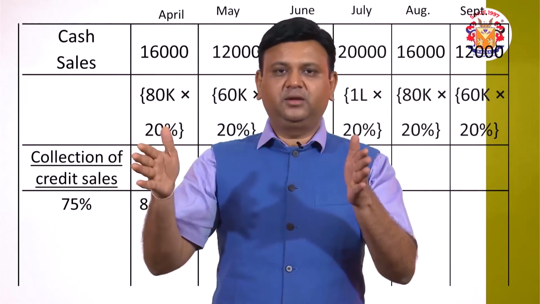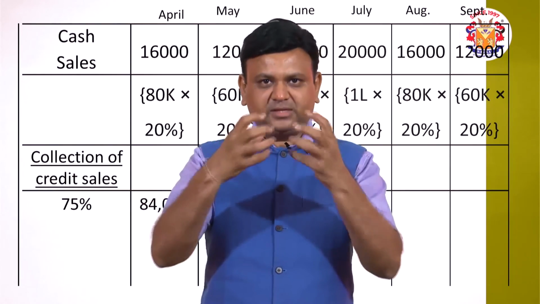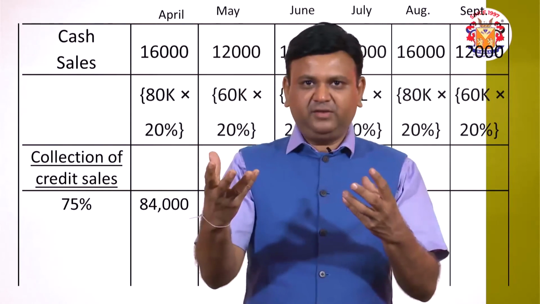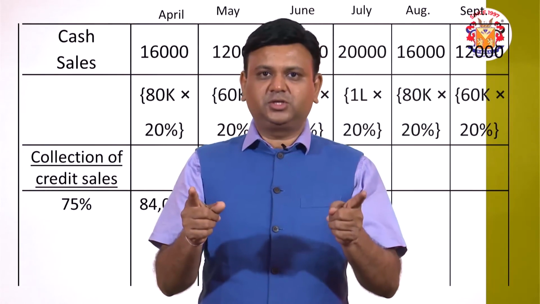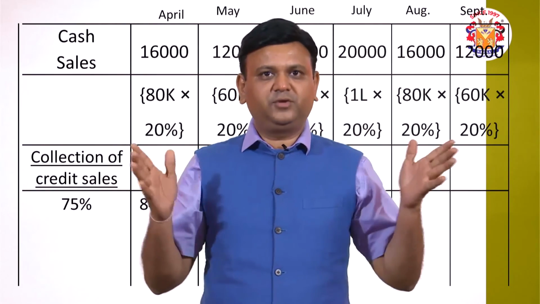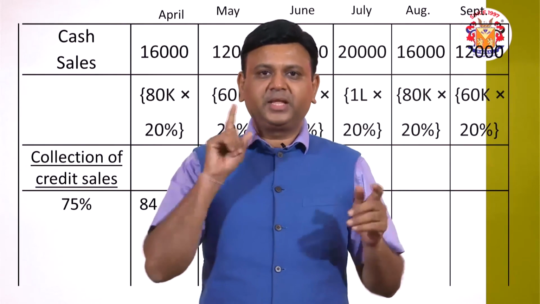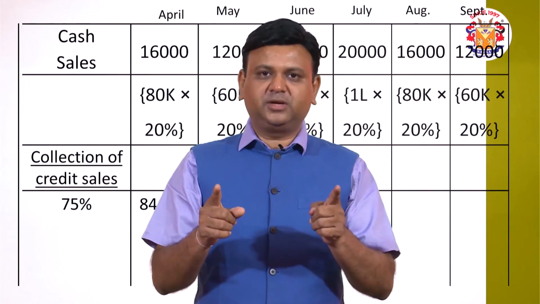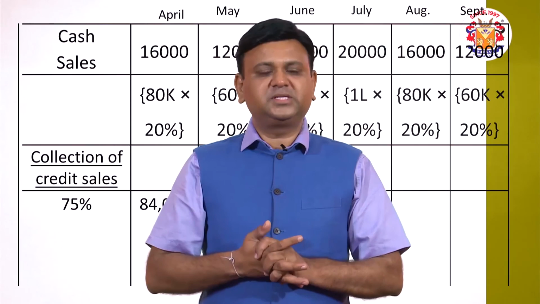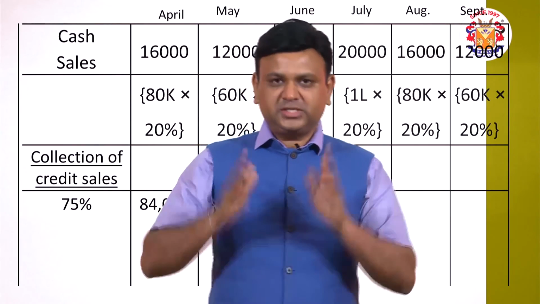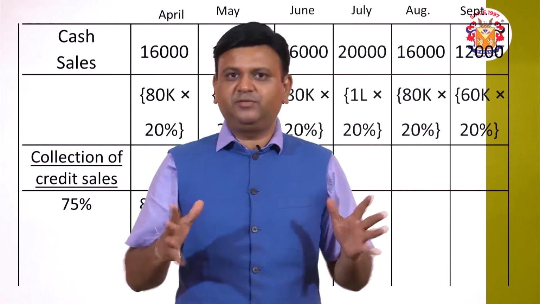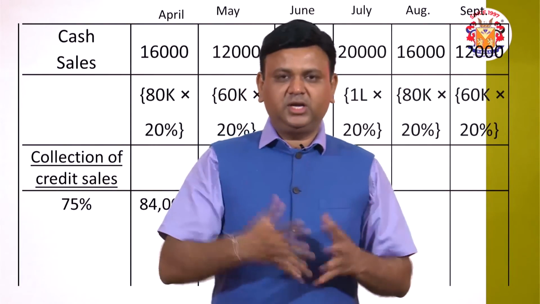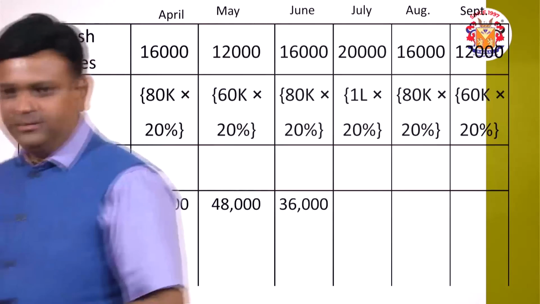Out of the remaining 80,000, there is a bifurcation, 75 and 25. So if the total sales is 1 lakh, then 75% of 80,000 comes to rupees 60,000. So 60,000 of 1 lakh is collected within 1 month. That is also the way you can do the answer, and accordingly further calculation can be made.